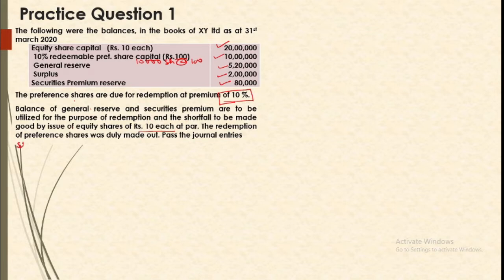Our first step is to look for the condition of fully paid shares, and then make estimates. Now, are our shares fully paid? Yes, our shares are fully called and paid, so that condition is met. So now we will estimate the preference capital to be redeemed.